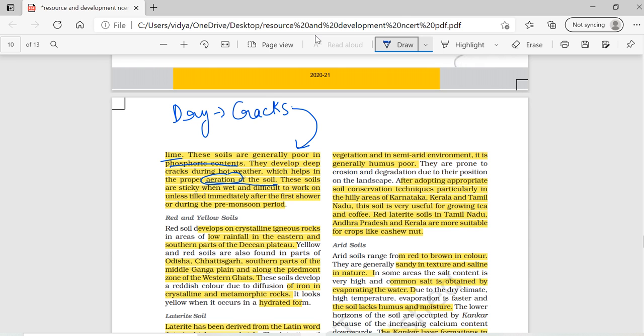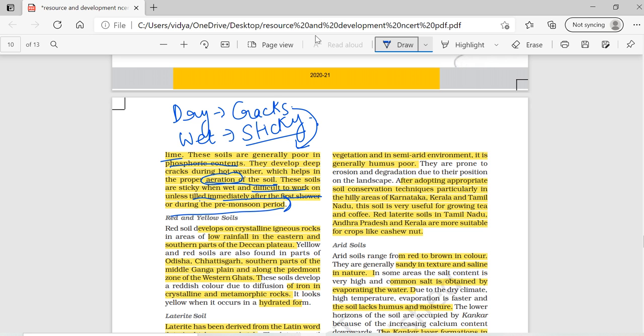Aeration of the soil means it helps the soil to breathe. And when the soil is wet, it becomes too sticky, which makes it difficult to work, unless it is tilled immediately after the first shower or during the pre-monsoon shower.